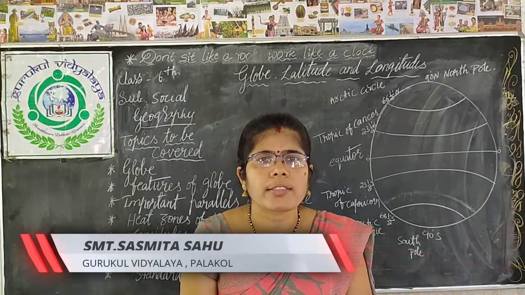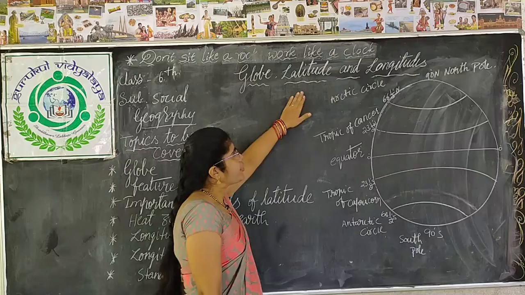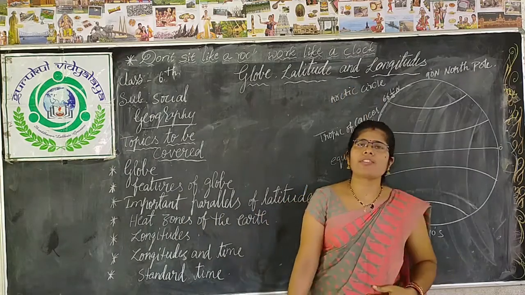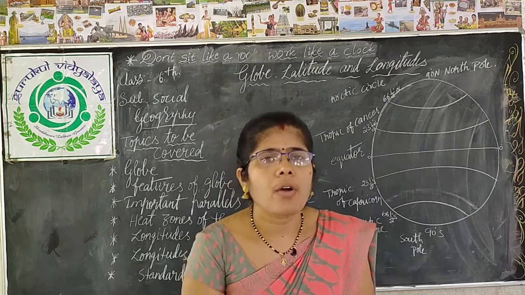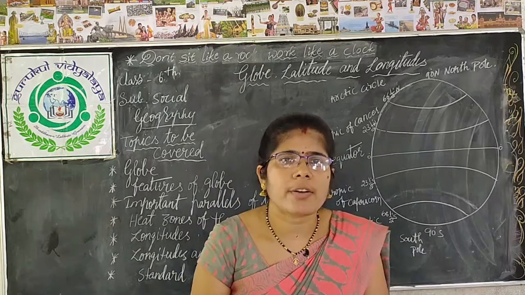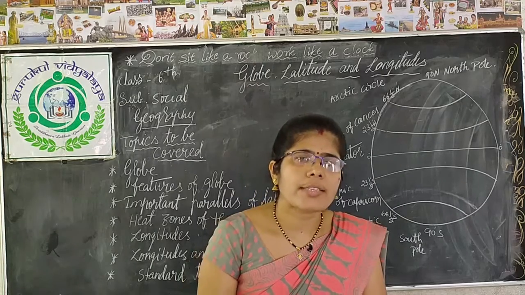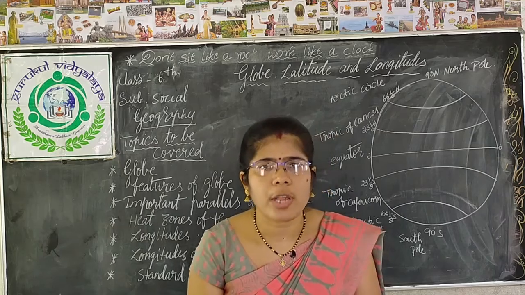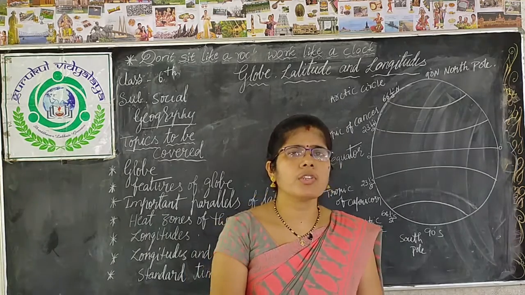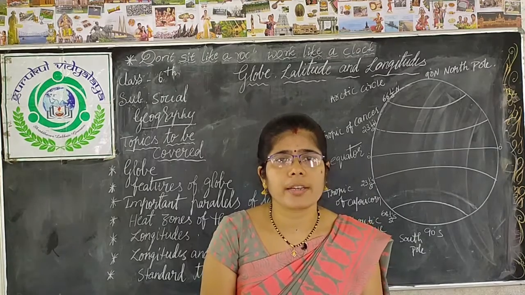Today we are going to start the second chapter of geography, that is globe, latitude and longitude. In the first chapter we discussed the earth and the solar system, about the rotation as well as the revolution, how the earth is moving around the solar system and how the rotation and the revolution happen. In this way we also discussed that the shape of the earth is not spherical.